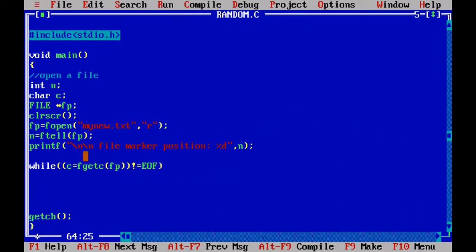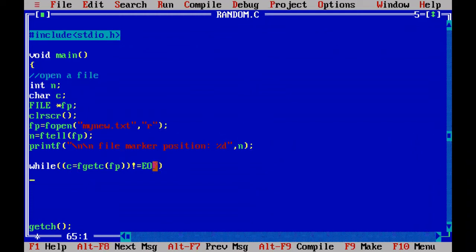Is the first character not equal to the end of file character? Yes, true. Some character is there. The end of file character is not retrieved, because the first character is other than the end of file character. So it is true.